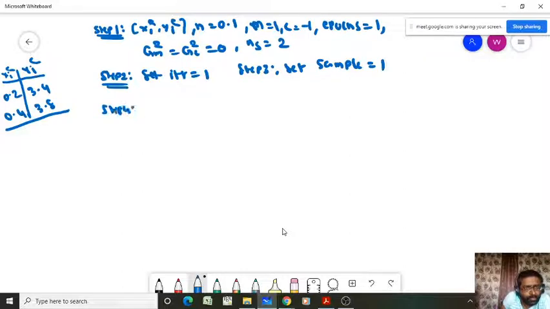In step 4, you have to calculate the gradients. So gm equal to minus, we are in sample 1, right? So this is the y.